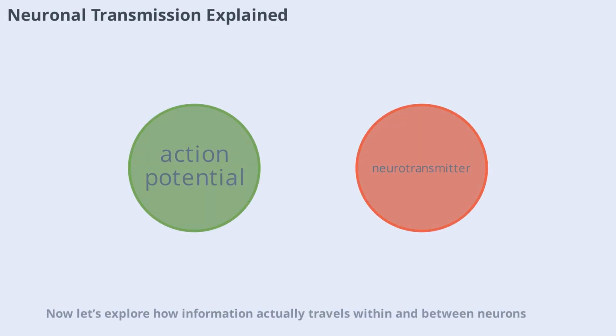Now let's explore how information actually travels within and between neurons. Inside a neuron, electrical impulses called action potentials move rapidly down the cell's long axon. When the impulse reaches the end, it triggers the release of chemicals called neurotransmitters into the synapse. These chemicals cross the gap and bind to receptors on the next neuron, passing the message along. This process of electrical and chemical signaling is how thoughts, memories, and actions are generated.